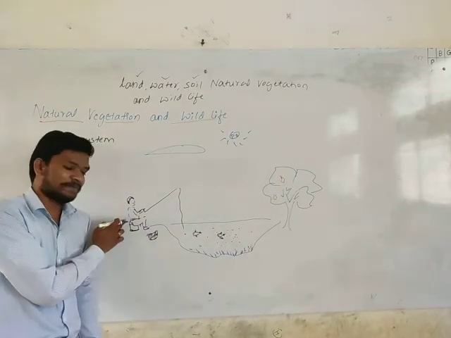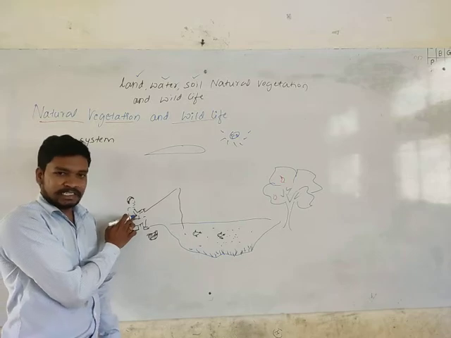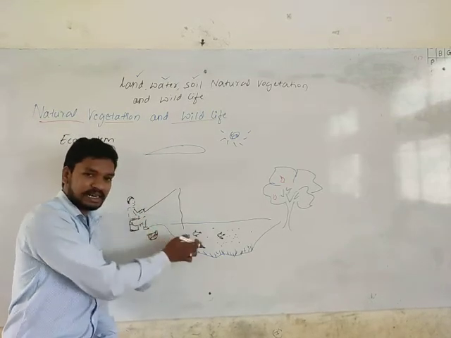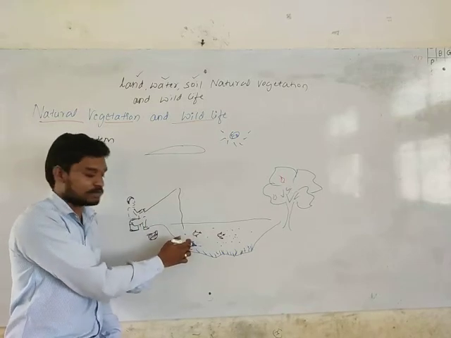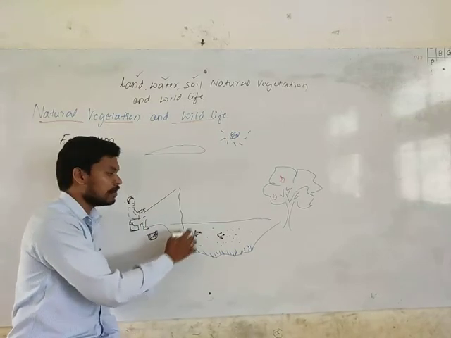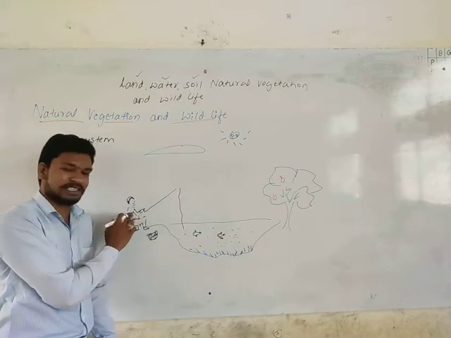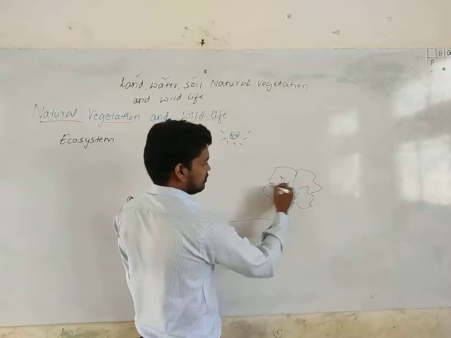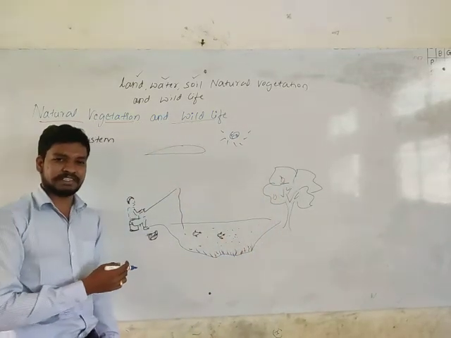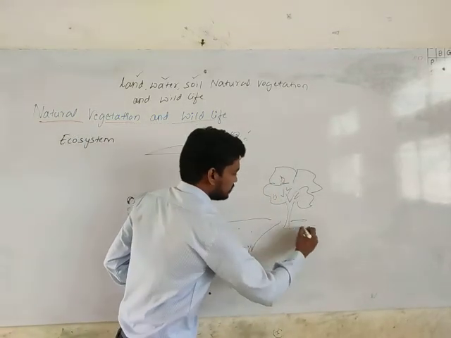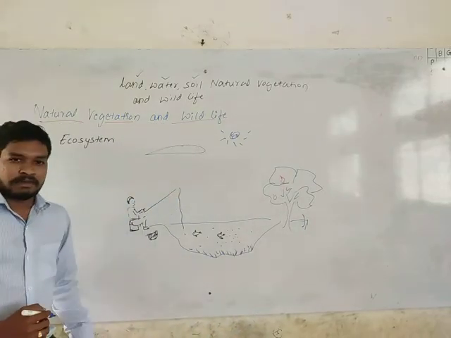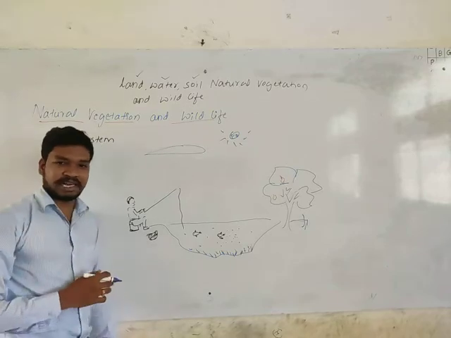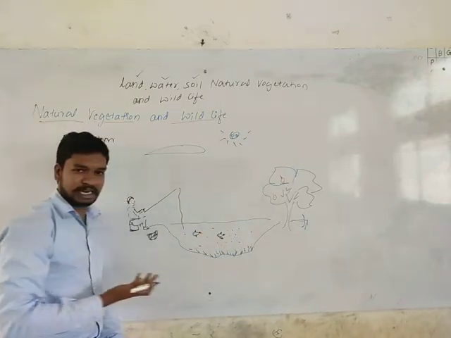Here, the same with this fellow. He is a living organism, a human being. He is dependent on this fish. It is connected or interlinked, dependent on other living organisms. This living organism is also dependent on another one. Suppose he is non-vegetarian, he will be dependent on this. Suppose he is vegetarian, he will be dependent on plants, trees, all those things. But both, vegetarian or non-vegetarian, are living organisms dependent on other living organisms.